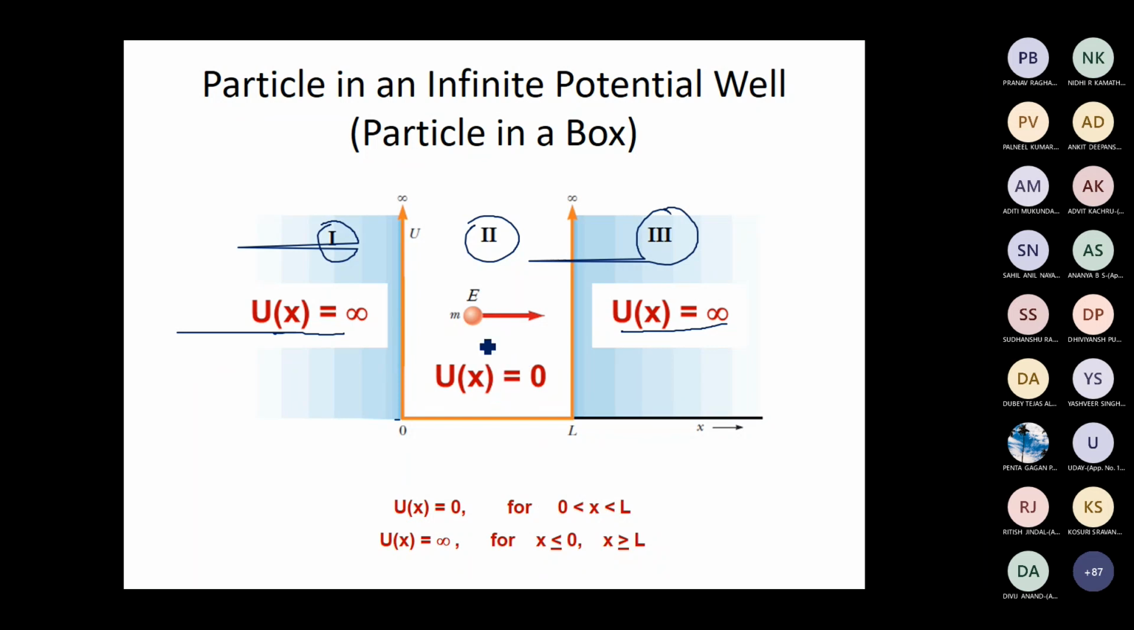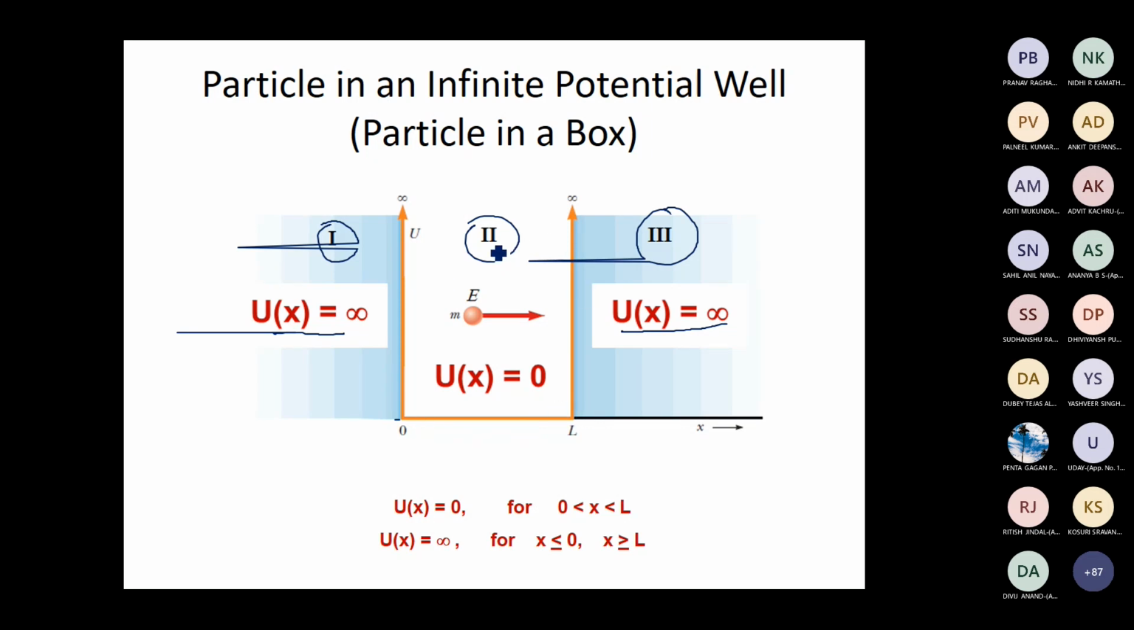So the particle feels the force only when it reaches the boundary x equal to L or x equal to 0. When the particle reaches x equal to L, it will be pushed back to region 2. Similarly, when it reaches x equal to 0, since the potential energy is infinite in region 1, the particle will be pushed back to region 2. So again, this quantum particle will be executing a to and fro motion in the region 0 to L.